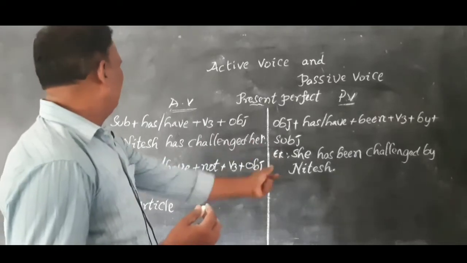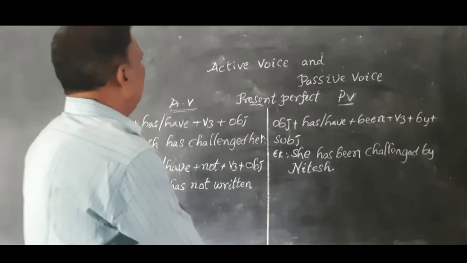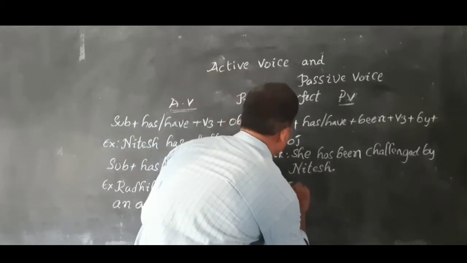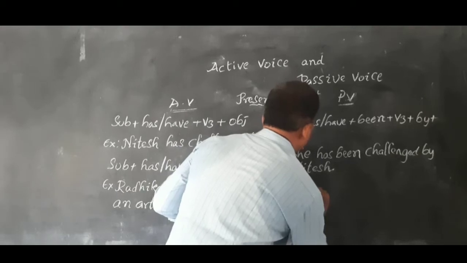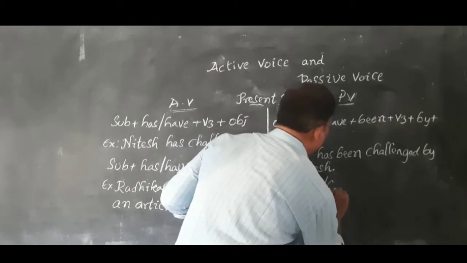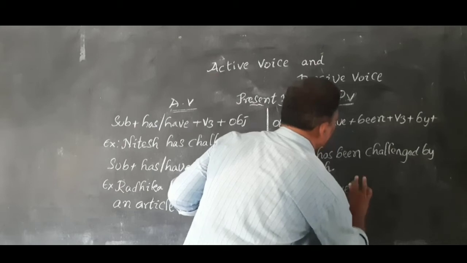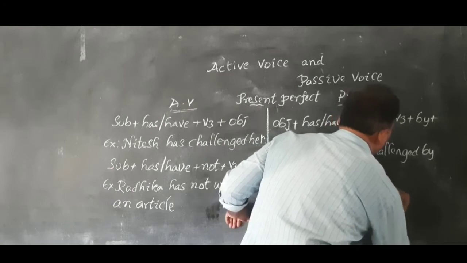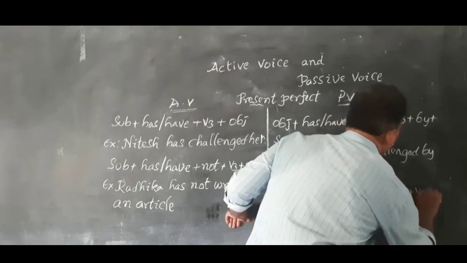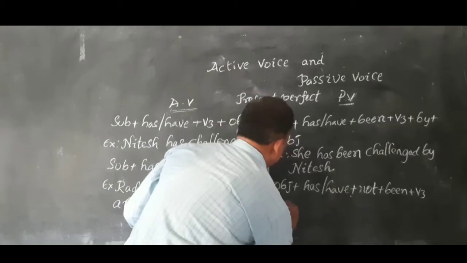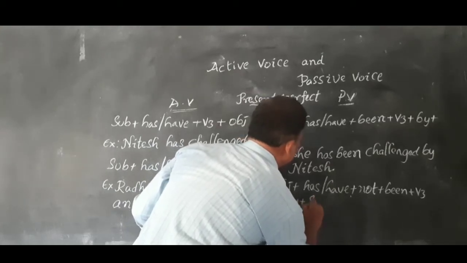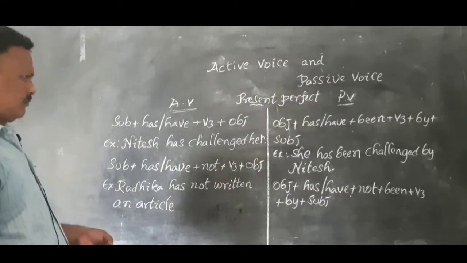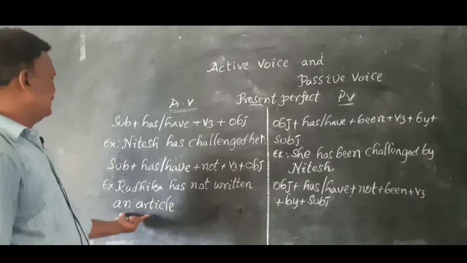Now coming to the passive voice: object plus has or have plus not plus been plus V3 plus by plus subject. What is the object?